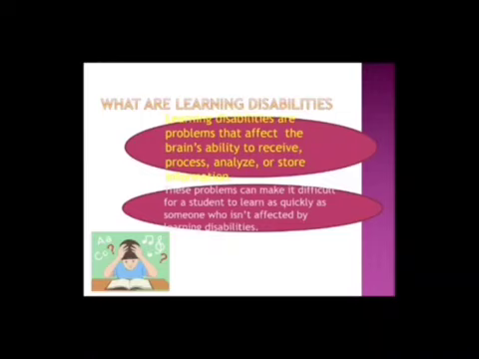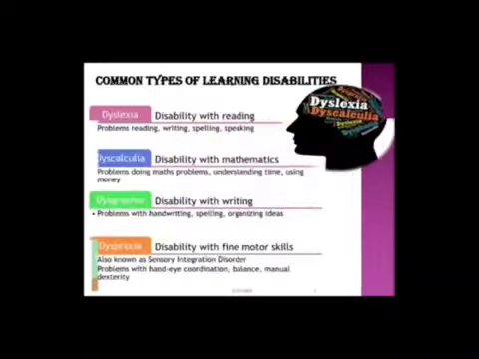Now we are going to learn about dyslexia. That is one of the learning disabilities. Dyslexia is a neurological disorder that causes the brain to process and interpret written information differently. It affects reading and related language-based processing skills. The severity can differ in each individual but can affect reading fluency, decoding, reading comprehension, and so on.